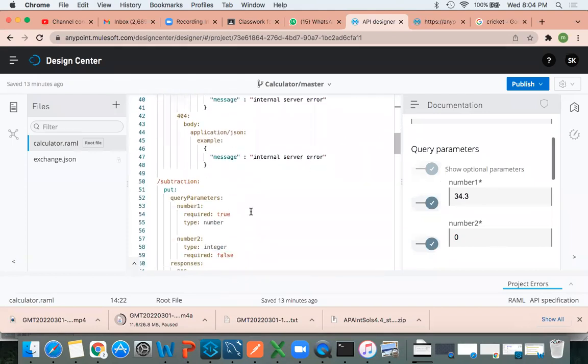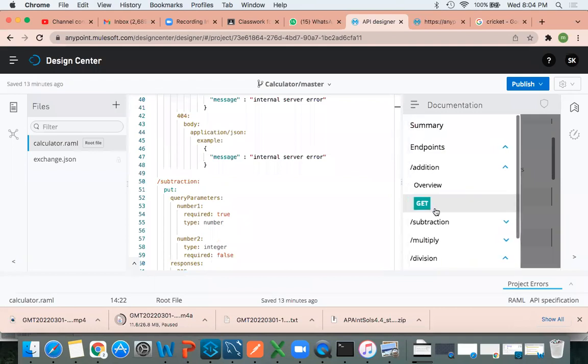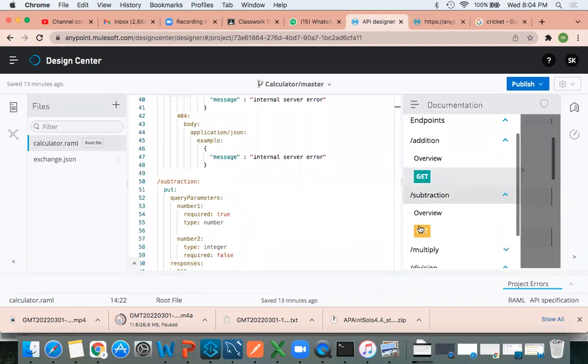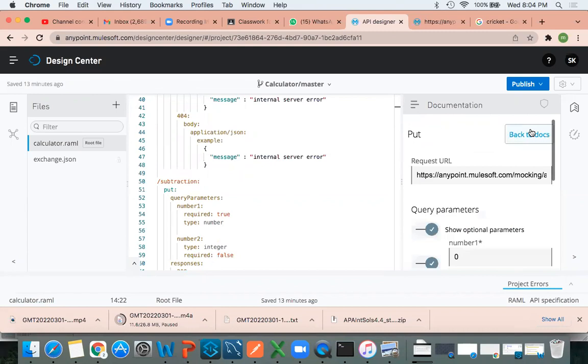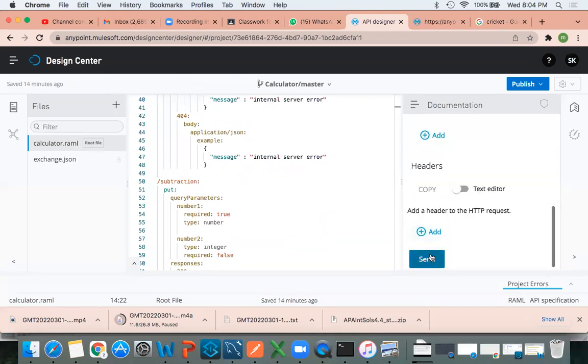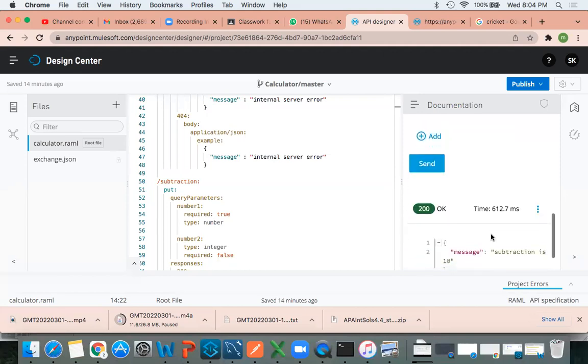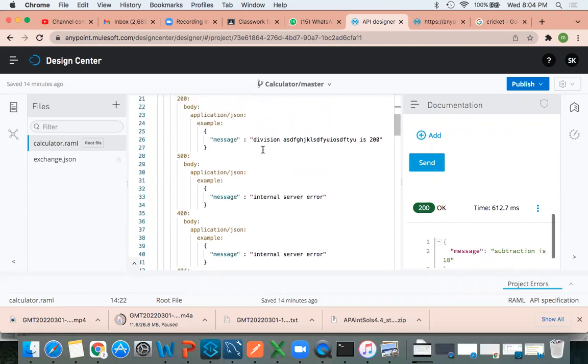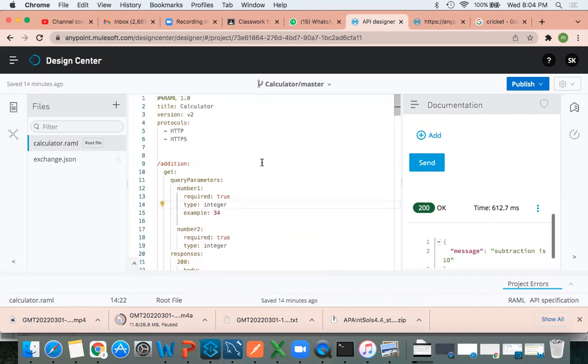Where is number? Okay, the put method, right? Let me go with the put method. Try it out. Let me try it here. So we got the 200. This is the difference. If you provide number, it will allow you float values. If you give integer, it will allow only integer values. Understood?